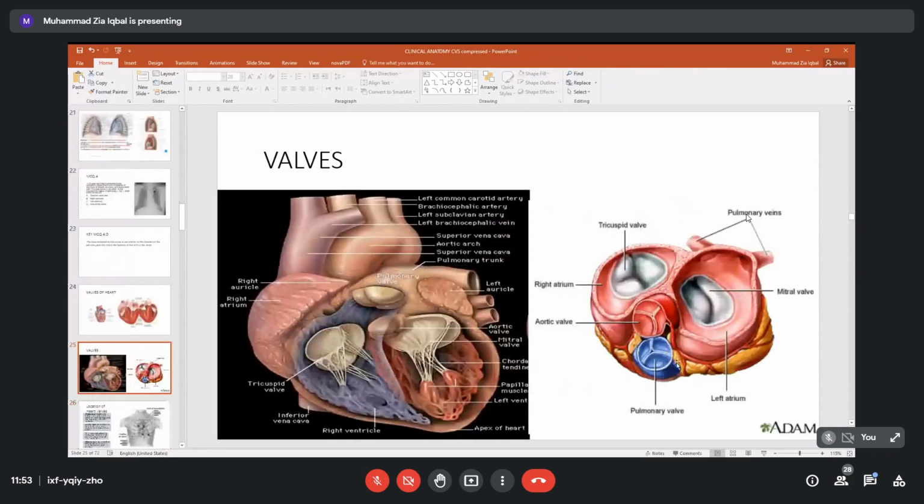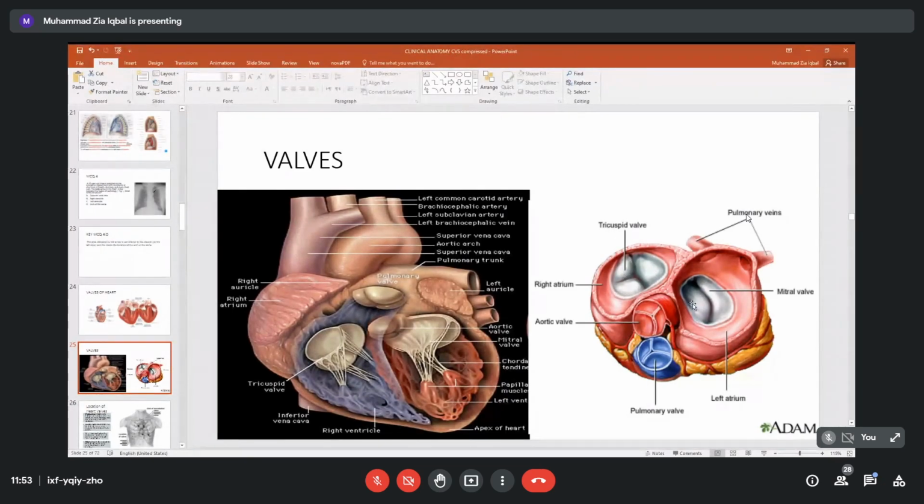These four valves, when we look at them here, we are looking from above. We have this tricuspid valve. This is the cut edge of the right atrium. This is the cut edge of the left atrium. Below this we have the right ventricle and left ventricle. This valve we call tricuspid; look at these three leaves, three portions.